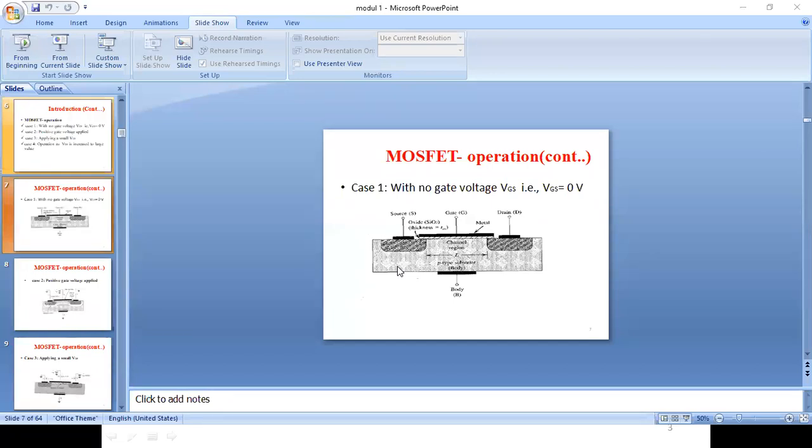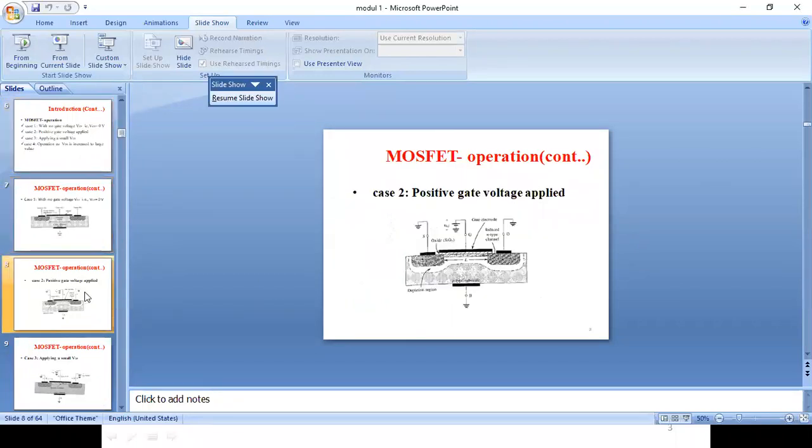You know that current will flow through the device only if the device is short circuited. If the device is open, it is not going to conduct any sort of current through it. Current will flow through the circuit only if the circuit is short circuited, and that can be controlled by the voltage applied at the gate. As of now, I have not applied any voltage to the gate, meaning your transistor is an open circuit, so there is no current flow through the transistor. It cannot be operated in any application in this case. That is with respect to case 1.